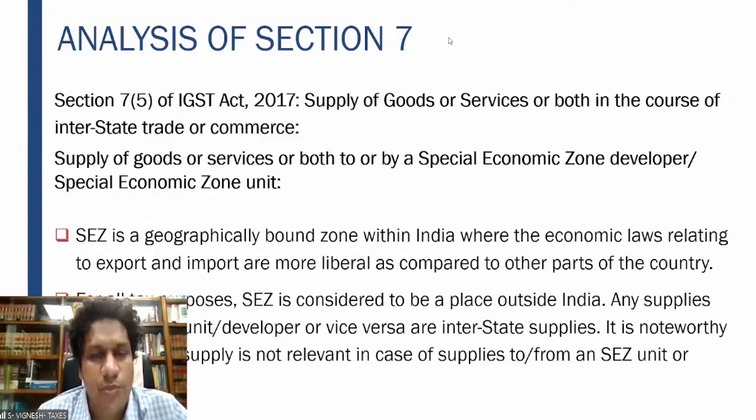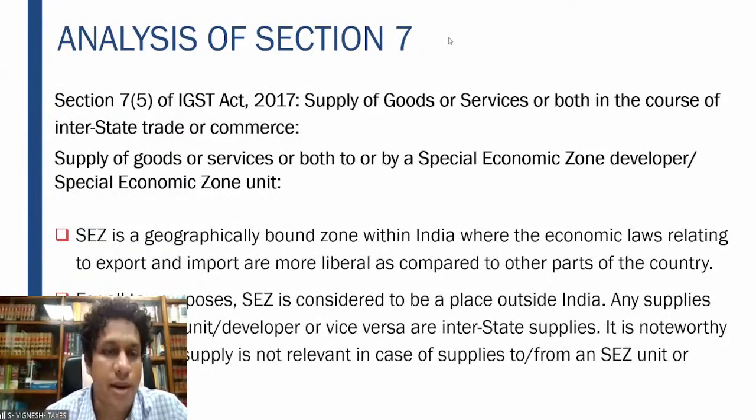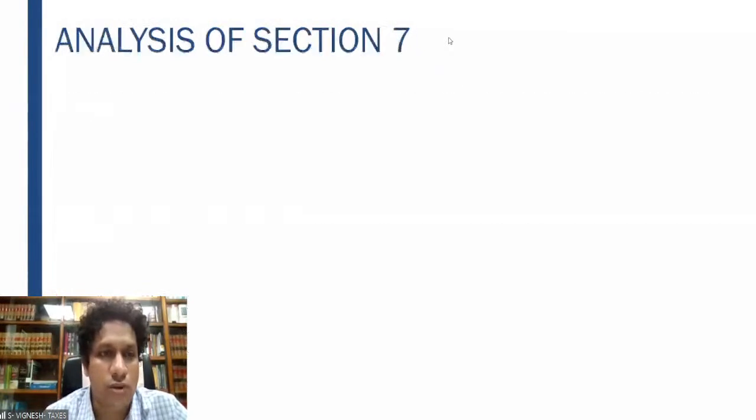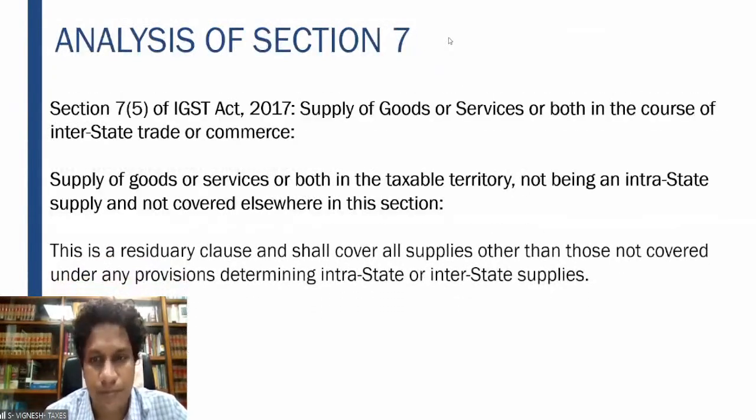So for all tax purposes, an SEZ is always considered to be a place outside India. Whenever you are making supplies to an SEZ, or procuring services from an SEZ, it is to be treated as interstate supplies. Again, the place of supply is not relevant here in case of supplies to an SEZ unit or developer. It does not matter which state the SEZ is in. Even if it is located in the same state as the supplier, it is considered to be a supply in the course of interstate trade or commerce.